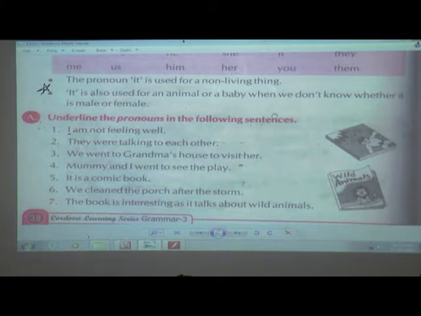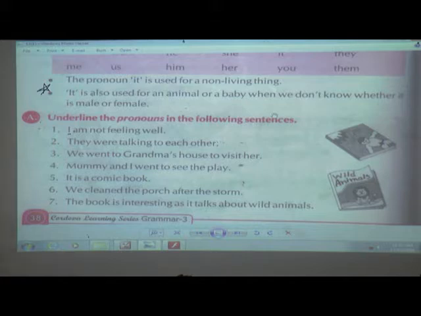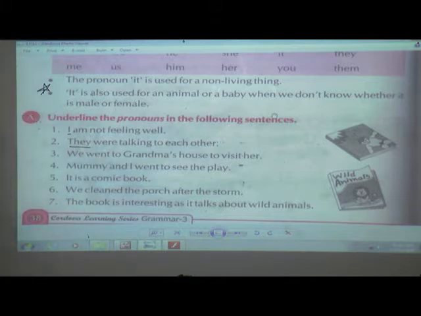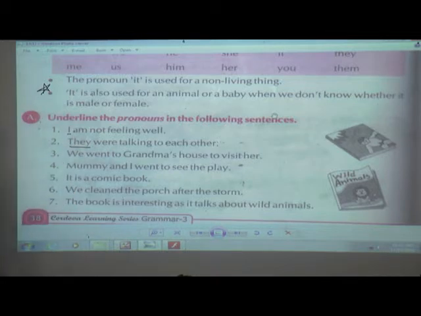And students, you have to do along with me only. No one is going to sit idle. You have to have your pencil along with you and eraser also. If you have understood, you can solve before me also, and afterwards you can check your answers. It is very easy. Second, they were talking to each other. Yes, they. They is also a pronoun. So just underline it with a scale or in a neat way.